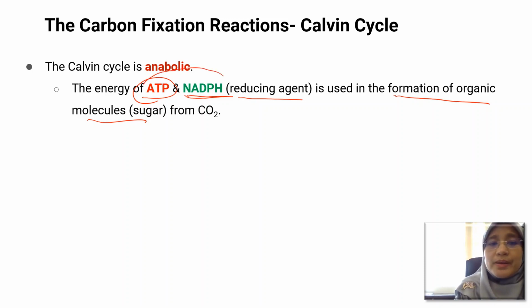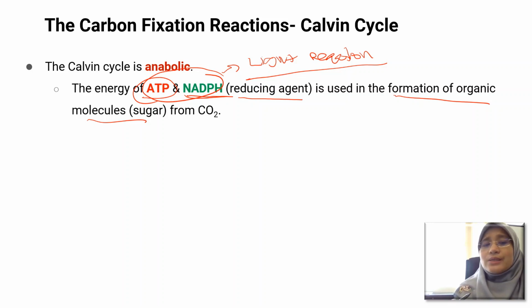You have to remember that ATP and NADPH are the two molecules that are produced during the light reaction. So in order for the Calvin cycle to occur, the Calvin cycle indirectly also requires energy from sunlight. Although the name is dark reaction, the Calvin cycle actually occurs during daylight.